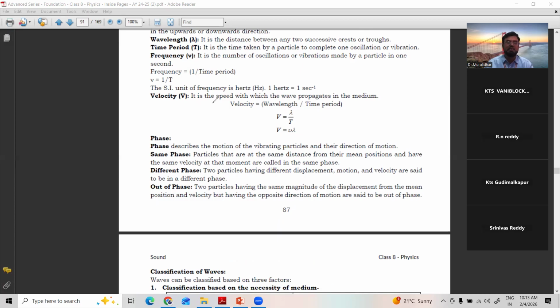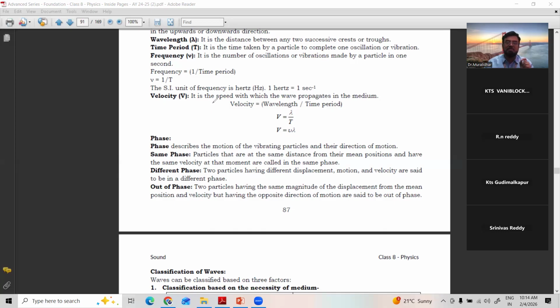Different phase: two particles having different displacements. One is at the top, the other is at the bottom. A crest is not in the same phase with the trough. All crests are in the same phase, but crest and trough are in different phase. Right?